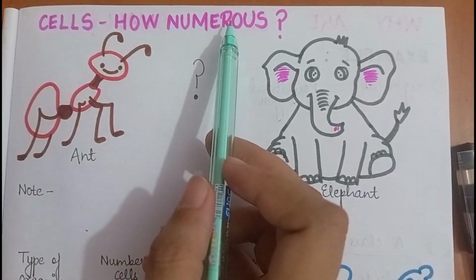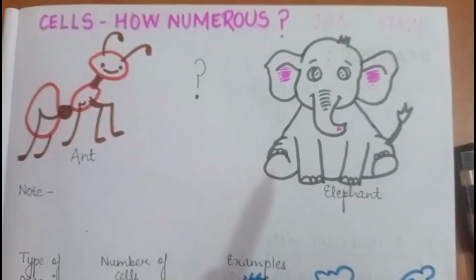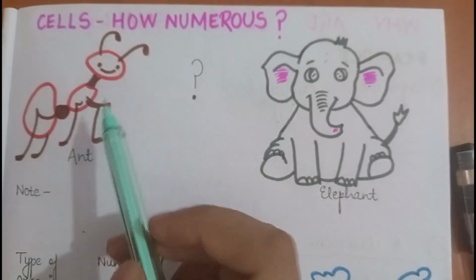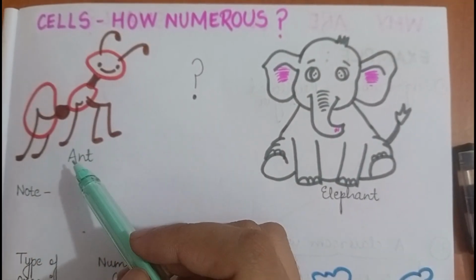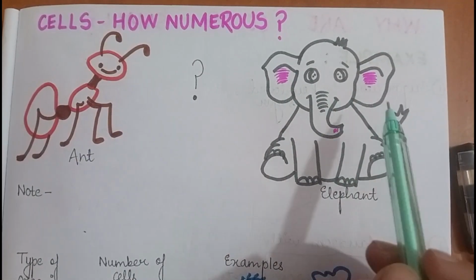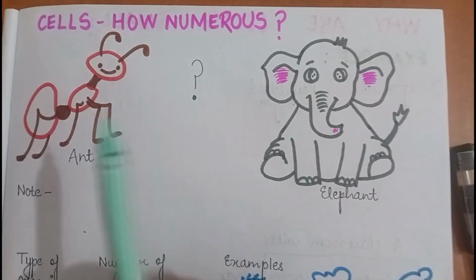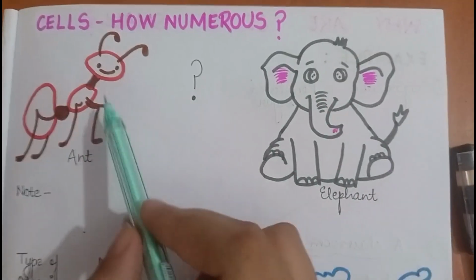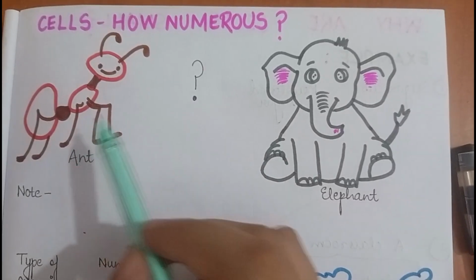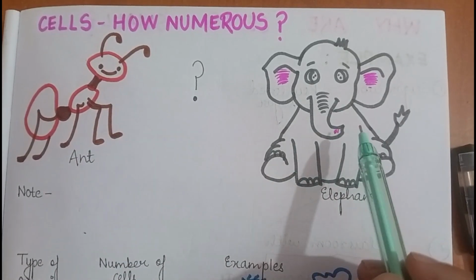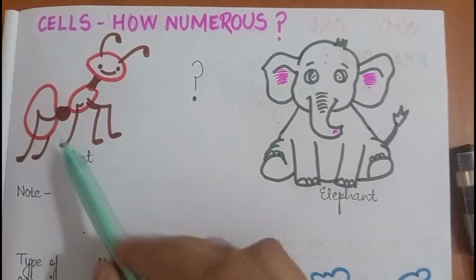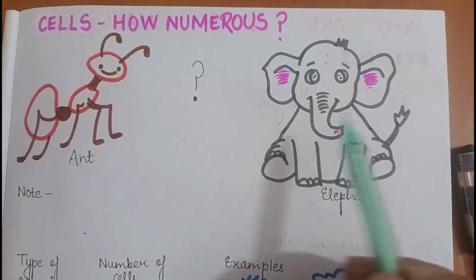How numerous? Before I begin this topic, let me ask this question. Why is an ant smaller and an elephant larger? Can you give the answer? Yes? It is because ant has less number of cells and elephant has more number of cells. That's why ant is smaller and elephant is bigger.